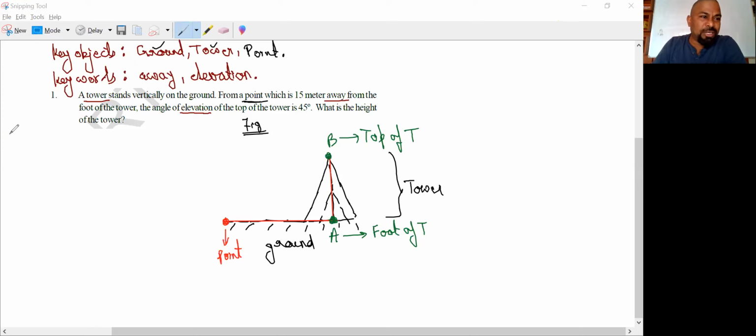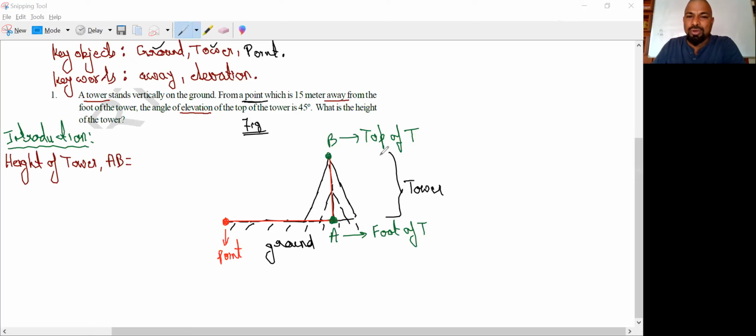So first you take the introduction here, which is the topic we are having. What is the ground? No need to mention it. First one is the height of the tower. What is the height of the tower here? Height of tower is AB.